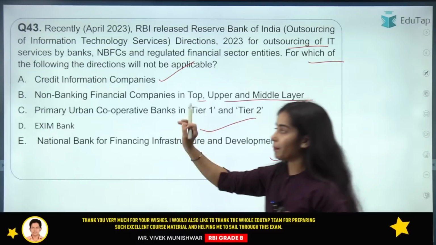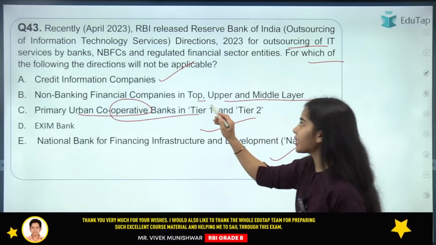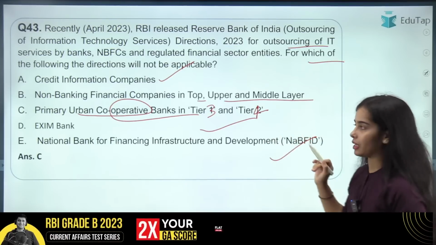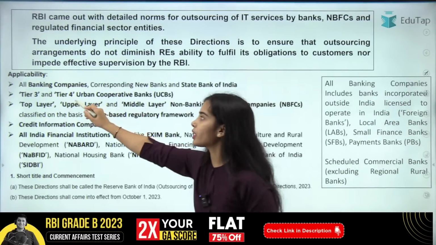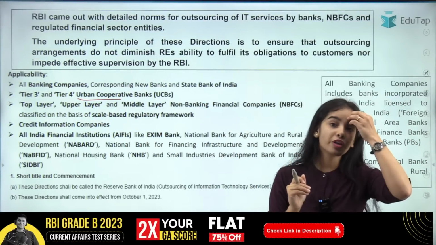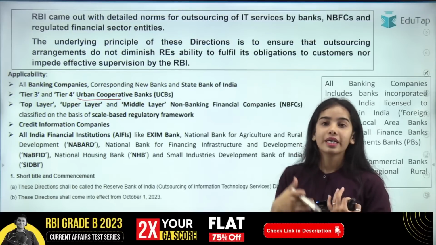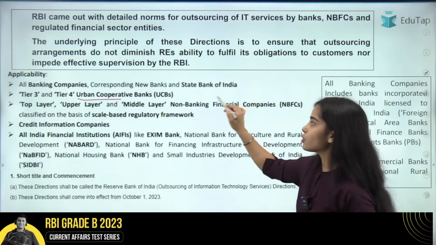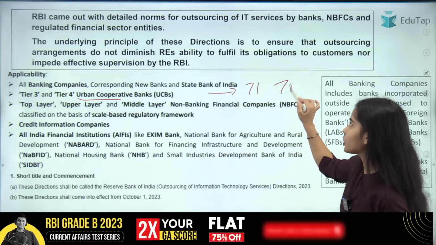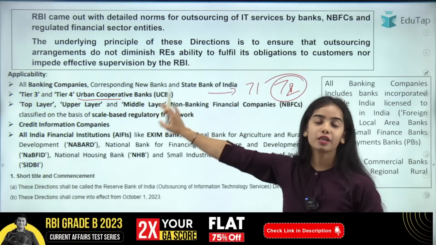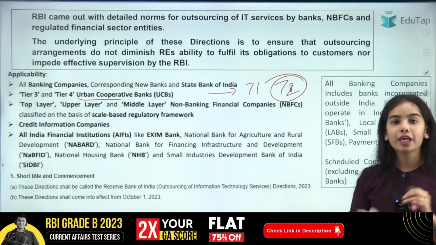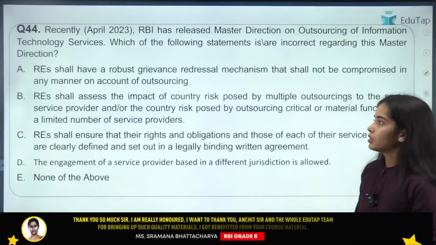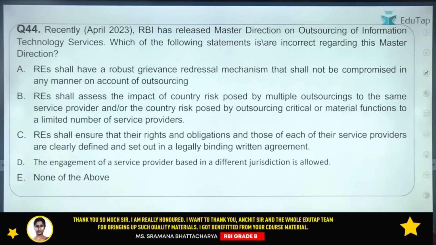These are applicable. But the primary urban cooperative banks that are in tier 3 and tier 4, for those the directions are applicable. It is not applicable for tier 1 and tier 2. It is only applicable for tier 3 and tier 4 urban cooperative banks. Okay, and it is applicable on all India financial institutions. So now coming to the next question, I hope you will be easily able to answer this question.